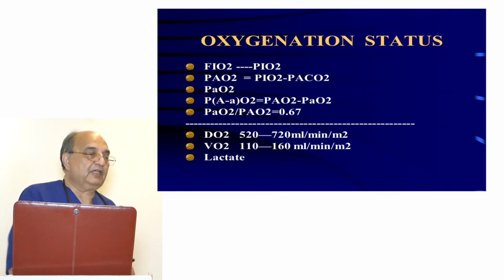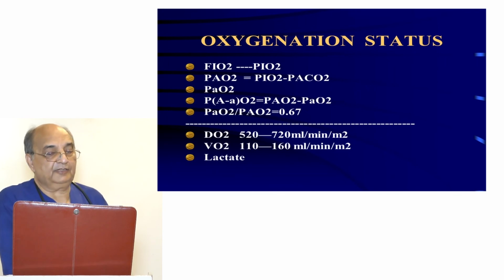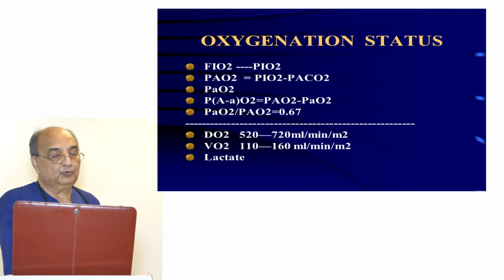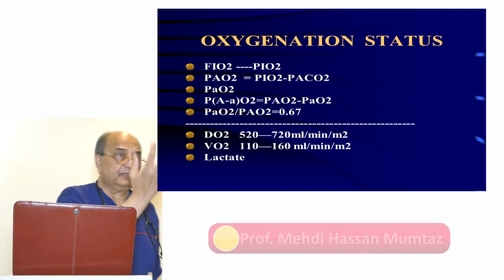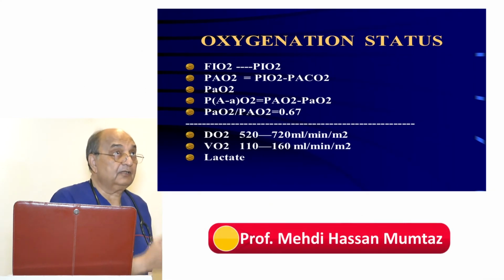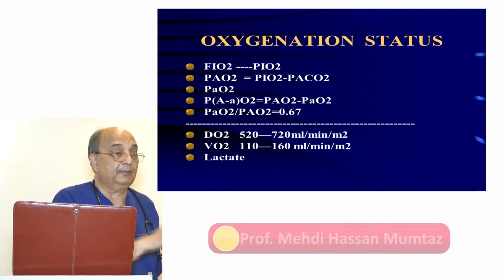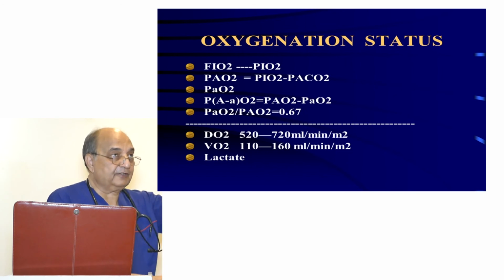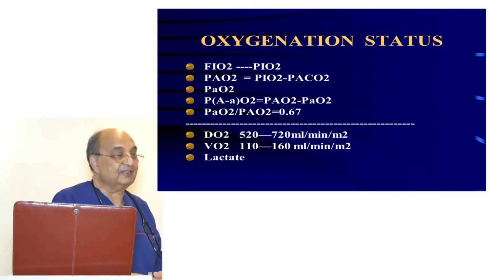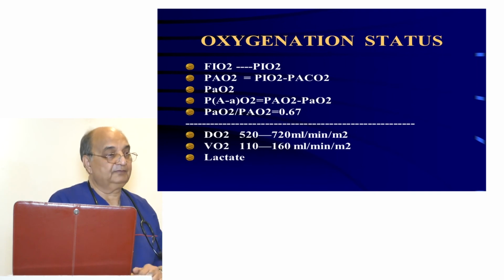Now, there are a few steps on which we assess the oxygenation. One is FiO2 to PiO2. What is FiO2? We are having 20%. And under what pressure is the oxygen roaming about in the room? What is the PiO2? Pressure of inspired oxygen. We are looking at the fractional oxygen concentration, but how much is the pressure of this 20% oxygen?